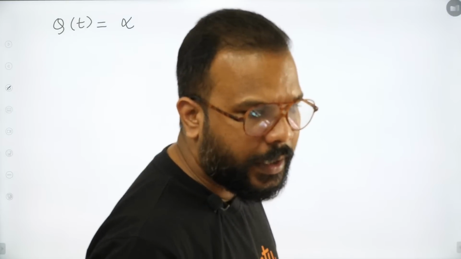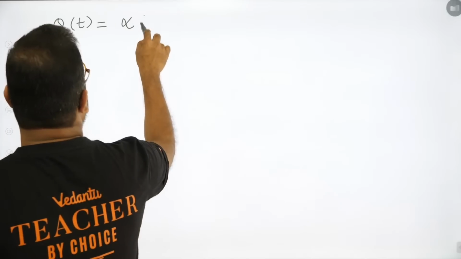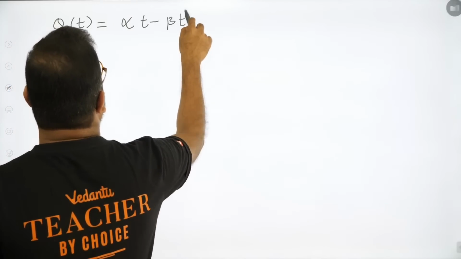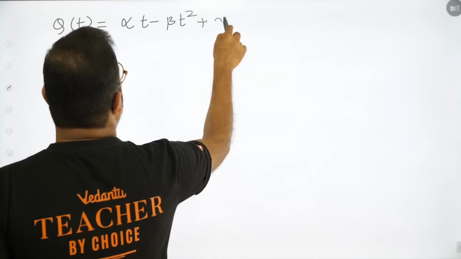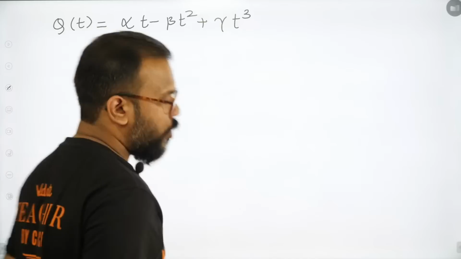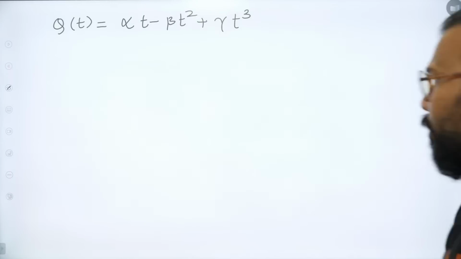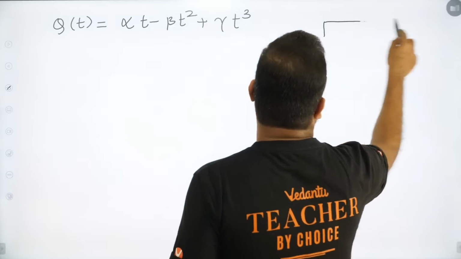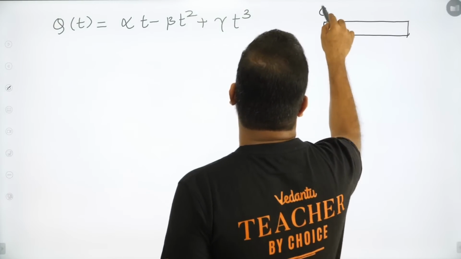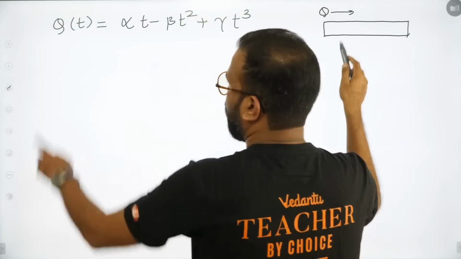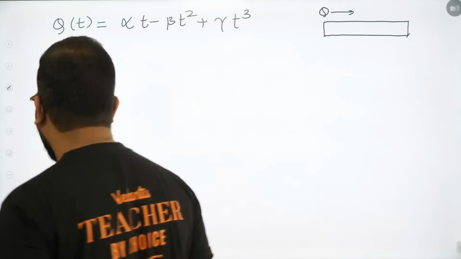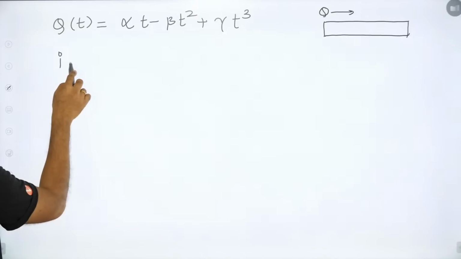alpha t minus beta t square plus gamma t cube. Let me confirm. Okay, and the question was confirming that alpha, beta, gamma are constants. What is the minimum heat current through the conductor? So there is a conductor through which the heat is flowing, and this is how it varies with time. So if I talk about the heat current,